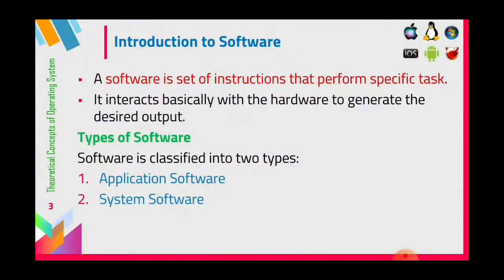So, introduction to software. What is meant by software? A software is a set of instructions. Why do we need software? Software is used to perform a specific task. If you want to perform any task with your computer, if you want to add numbers, multiply, hear music, see movies, whatever you want to do with your computer, we must need software.